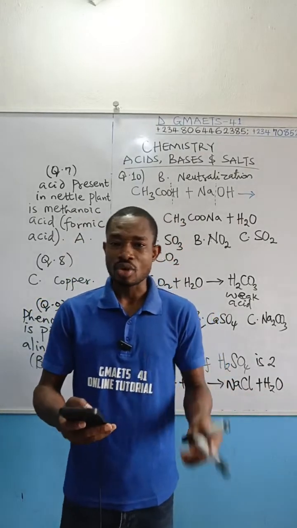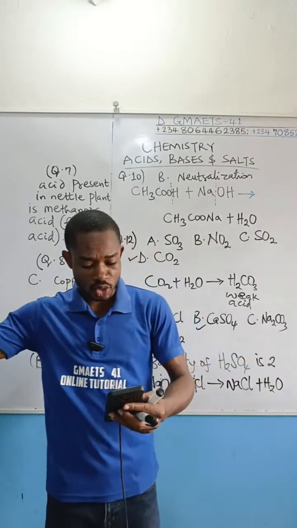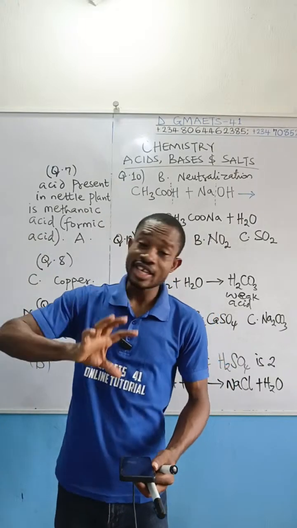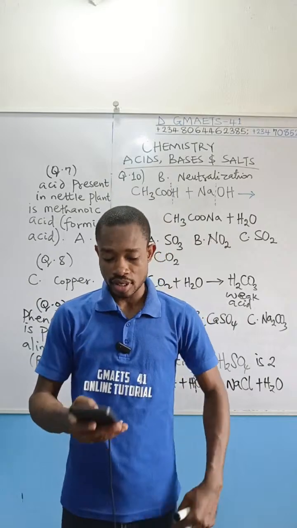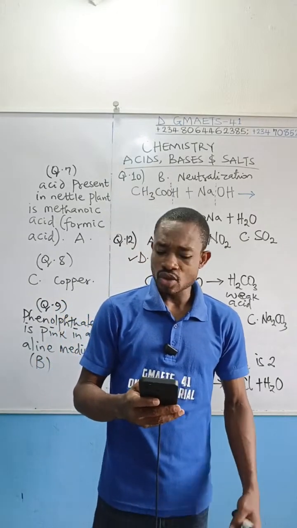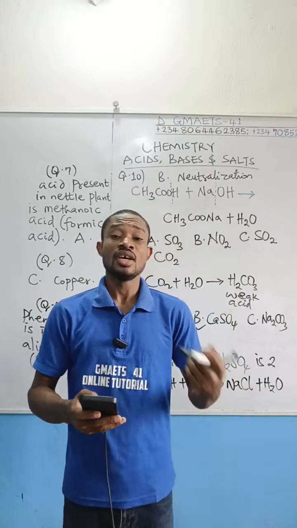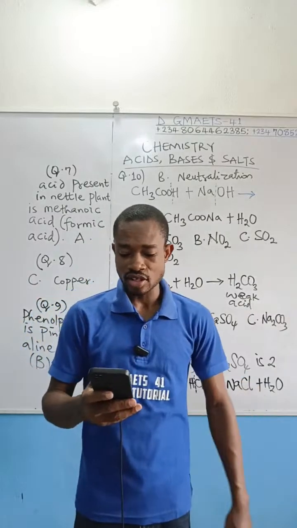And if it is neutral, it means that pH will not decrease. It means that pH will not increase. It won't decrease, it won't increase. If it is increasing, it's moving towards alkaline or basic medium. All right, so that's why option A is not the answer. Option B says concentration of hydrogen ions increases. Yeah, still saying that it's tending towards acidic medium. Of course, that is not correct.